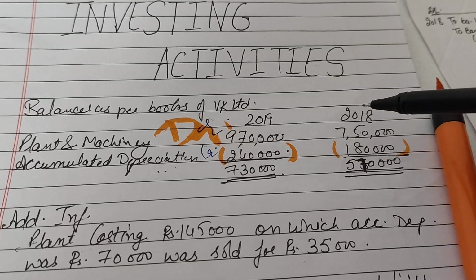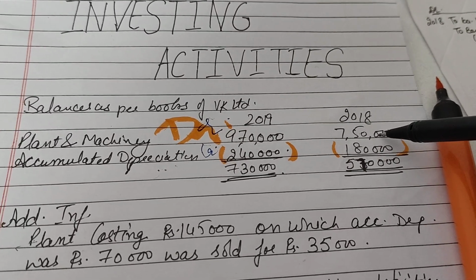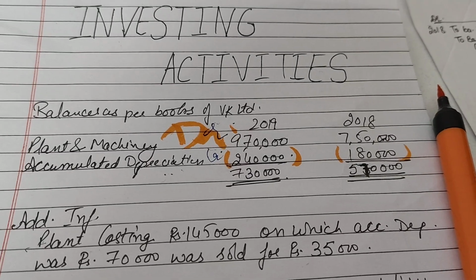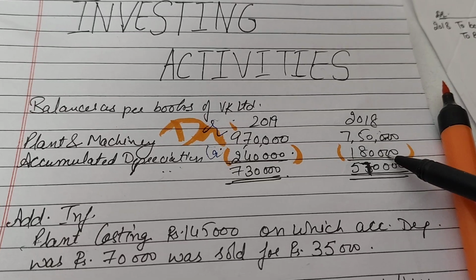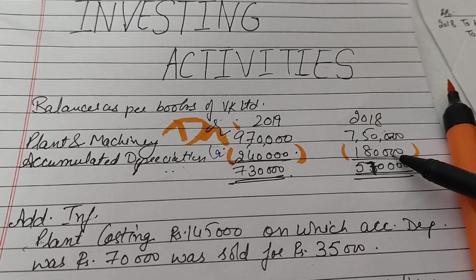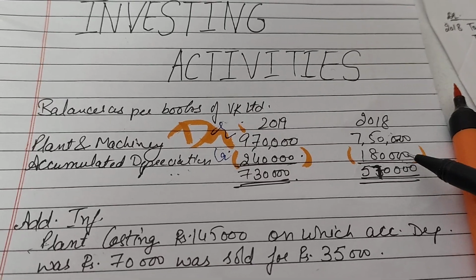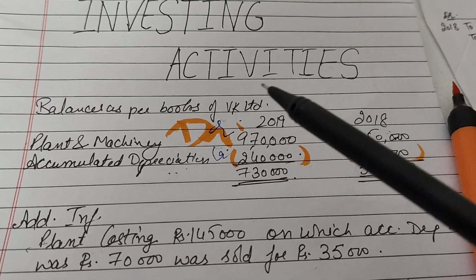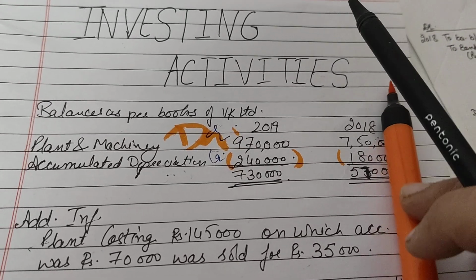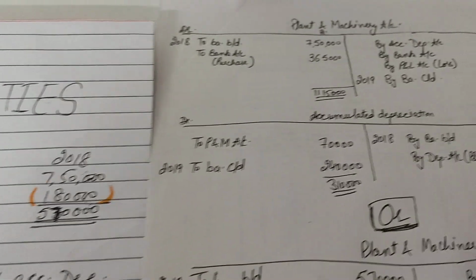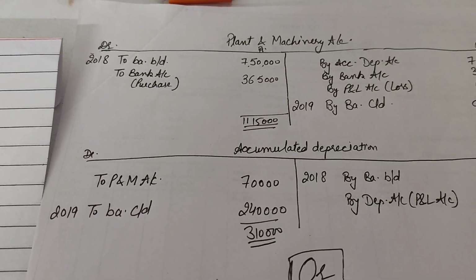So when we are preparing our plant and machinery account, the opening balance would be shown on the debit side of your plant and machinery account. But when we prepare the accumulated depreciation account, this opening balance would be shown on the credit side of your accumulated depreciation account, right? So in this case, let's see over here, yes, plant and machinery account and accumulated depreciation account.